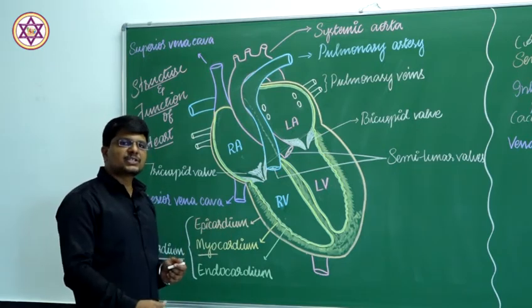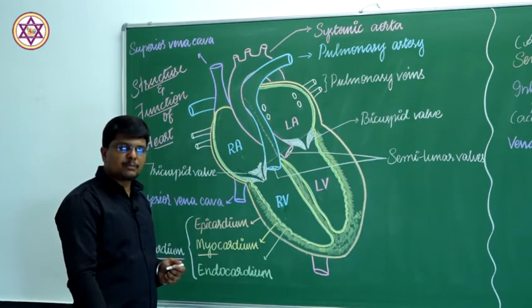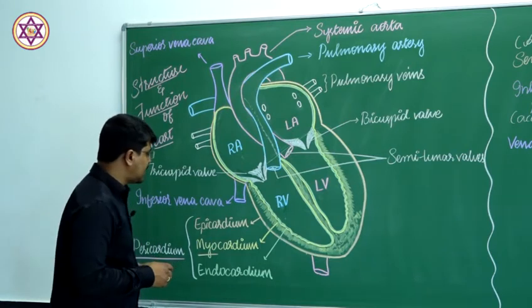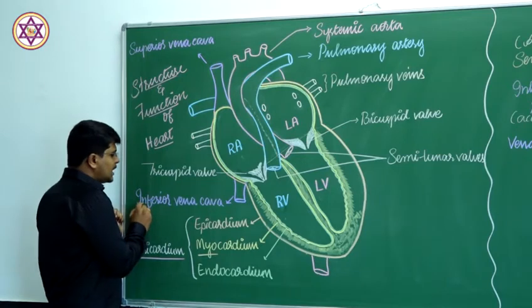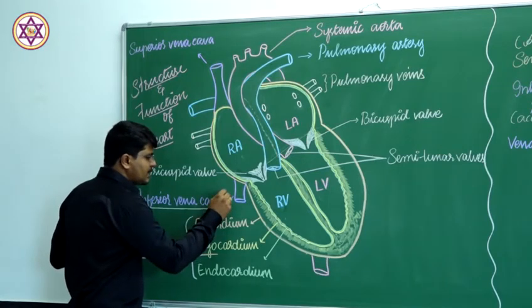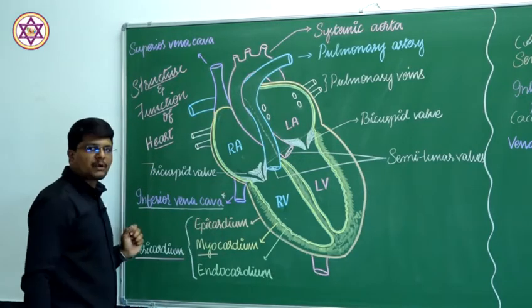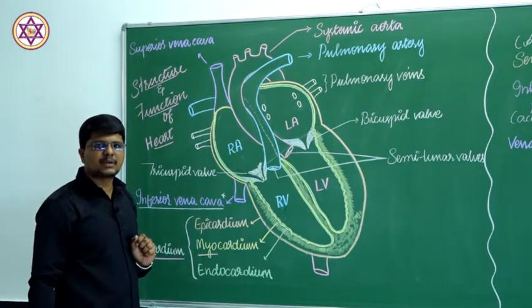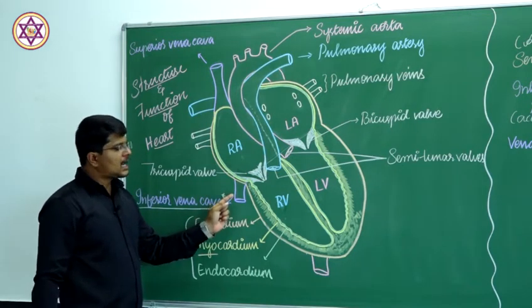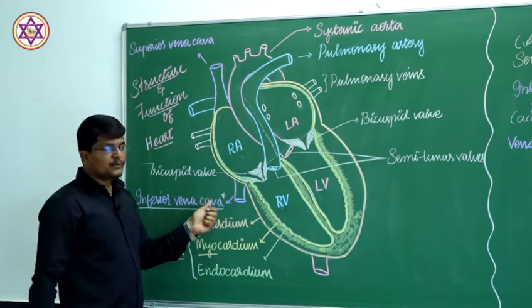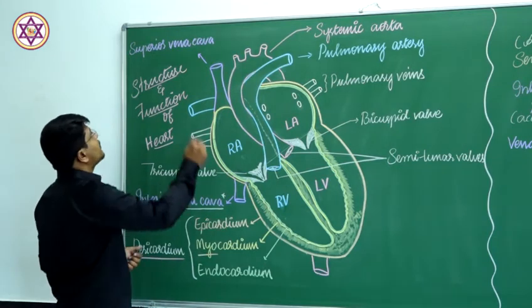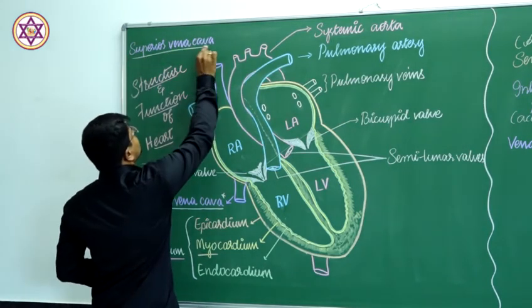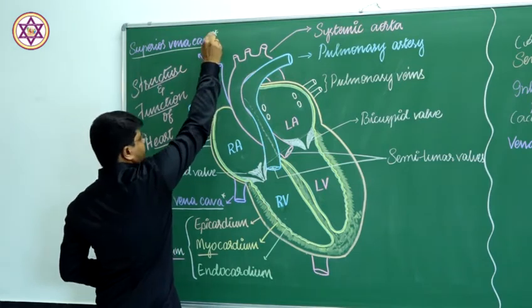The deoxygenated blood from the lower body parts is collected by the caval system known as the inferior vena cava. From the lower body parts, all the deoxygenated blood is finally collected by the inferior vena cava, and from the upper body part, it is the superior vena cava.